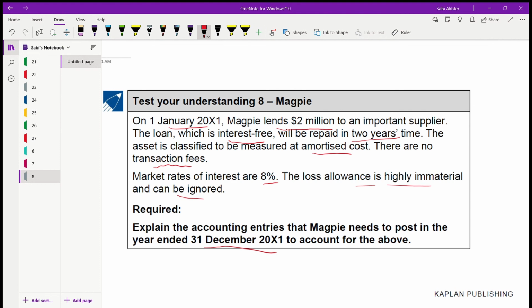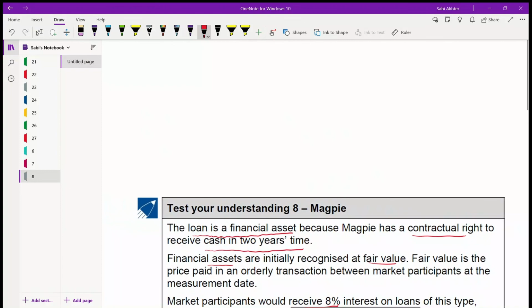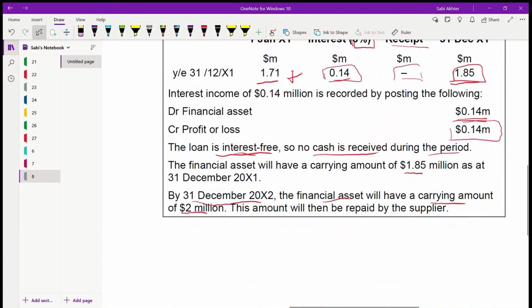This will be the carrying amount on 31st December 2002, and this amount will then be repaid by the supplier.